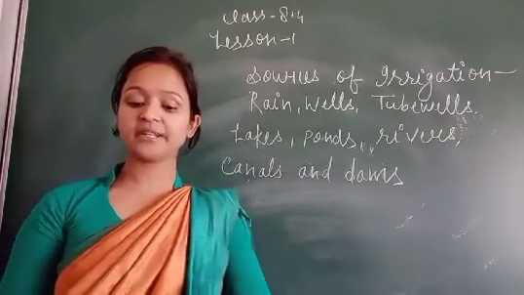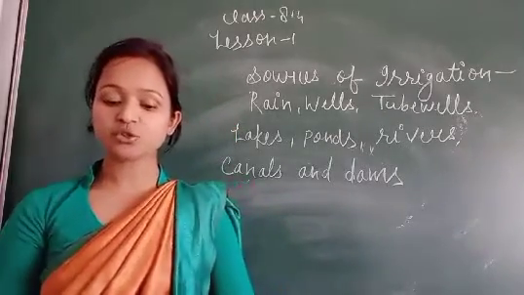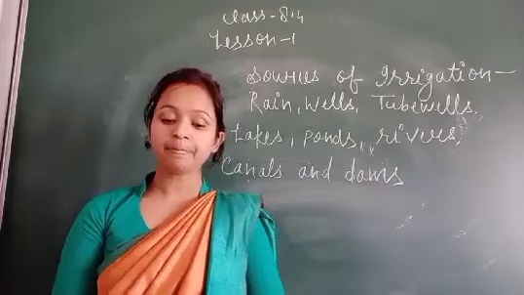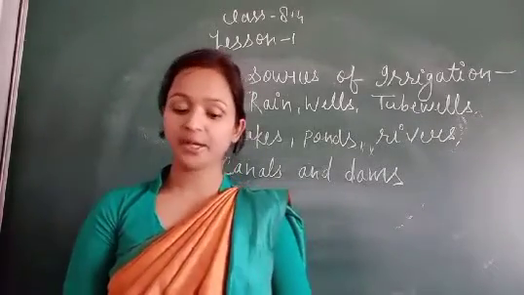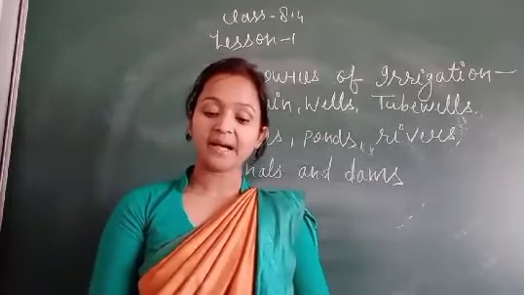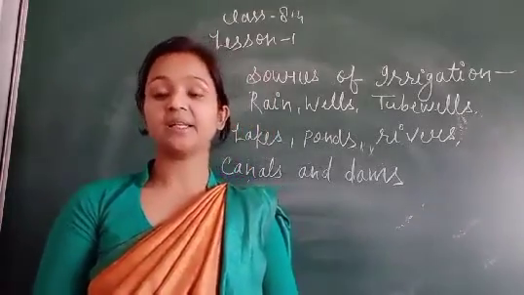And the different traditional methods of irrigation are the pulley system or moat, chain pump, rahat or Persian wheel, and dhekli.